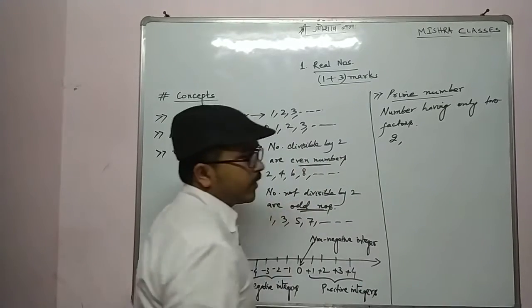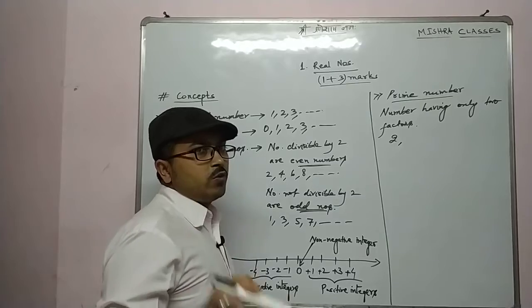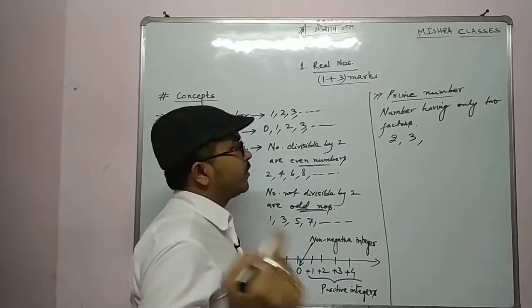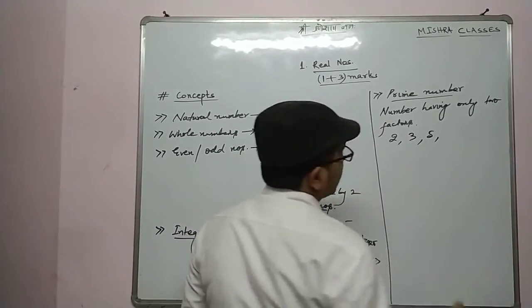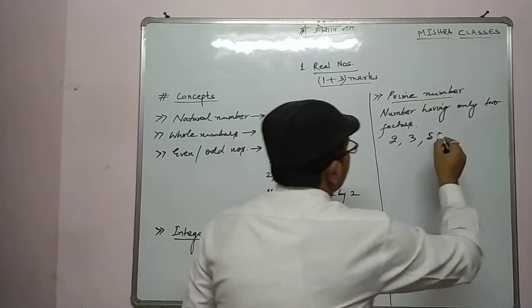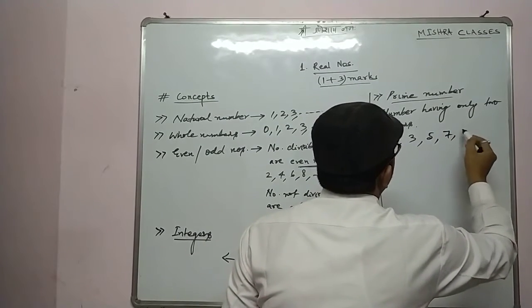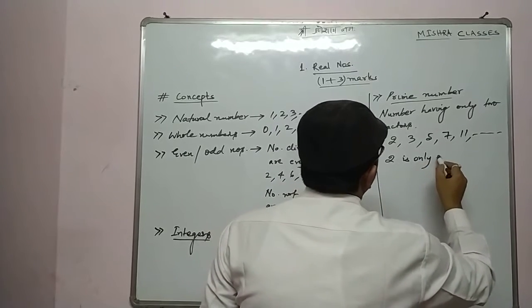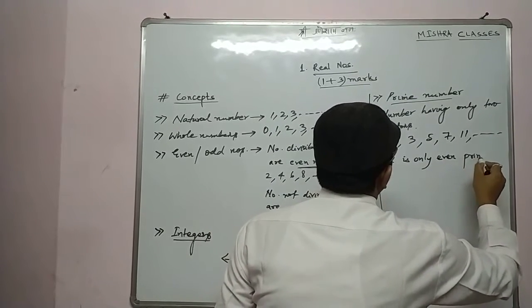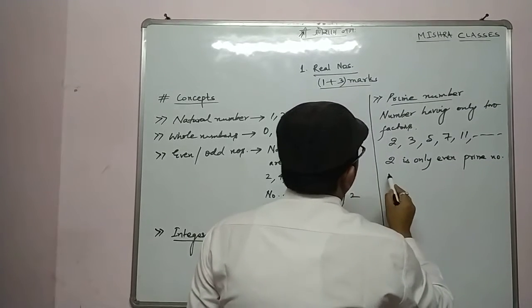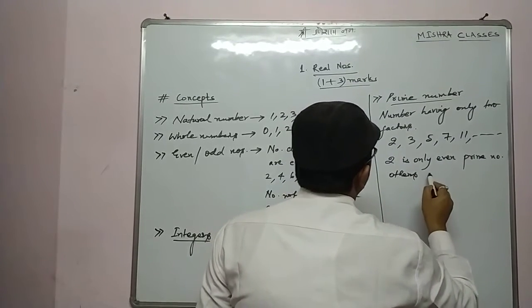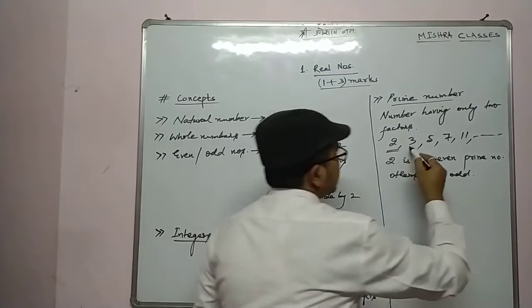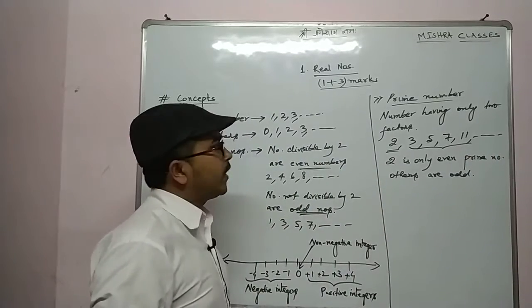Now starting from 2. 2 has two factors. What are the factors? 1 2s are 2, 2 1s are 2. Then 3: 1 3 is 3, 3 1s are 3. Then 5: 1 5 is 5, 5 1s are 5. Then 7. Then not 9, 10, then 11, and so on. We can say that 2 is the only even prime number. Others are odd. Is it clear? Prime numbers.